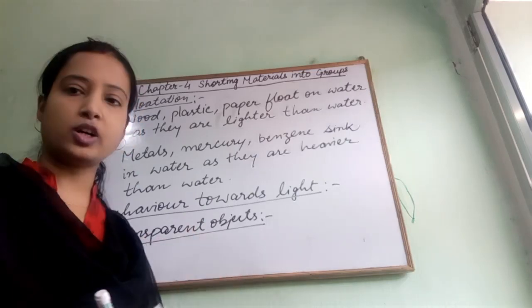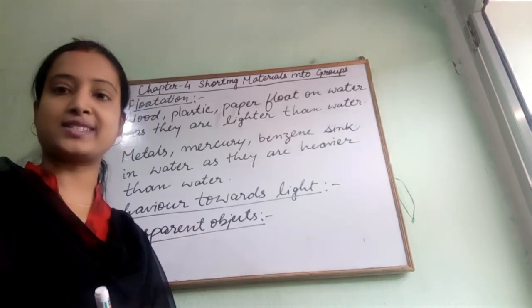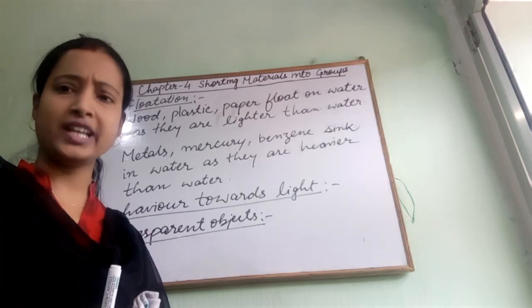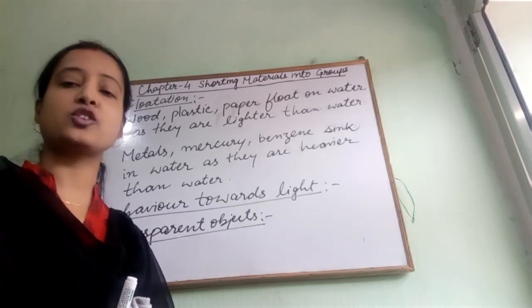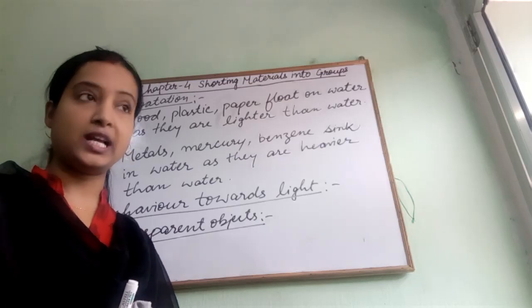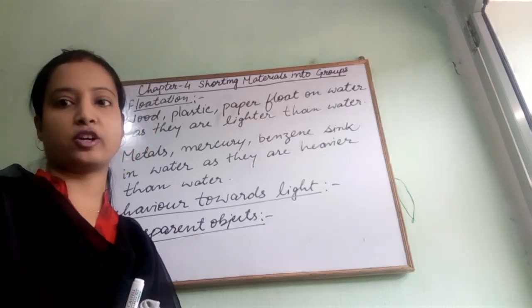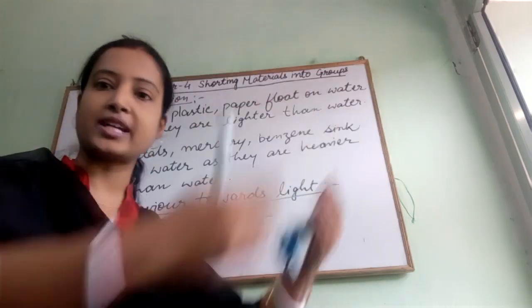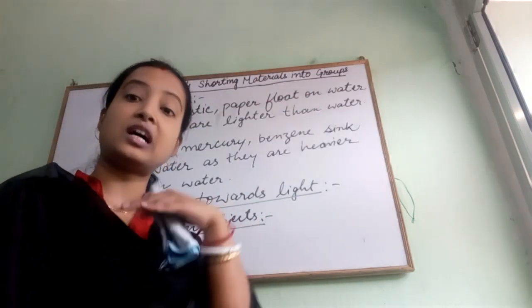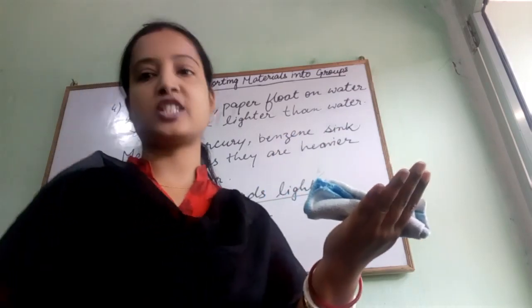So that is called a transparent object. For example, water, air, acrylic sheet, glass, window panes. These are all transparent objects, because we can see the other side. The object through which we can see the other side is the transparent object.